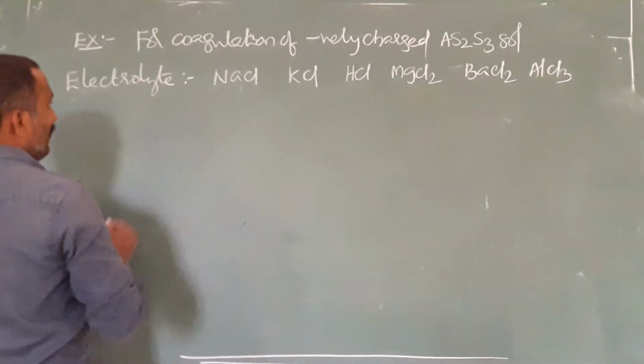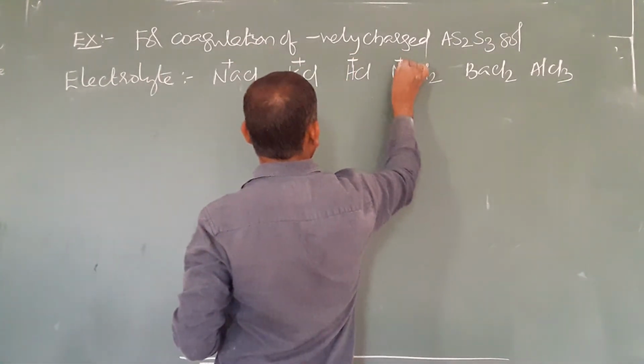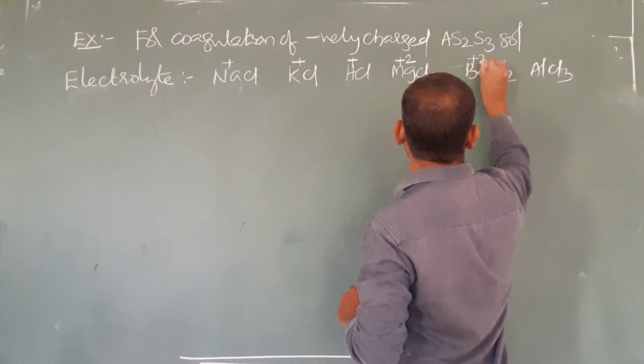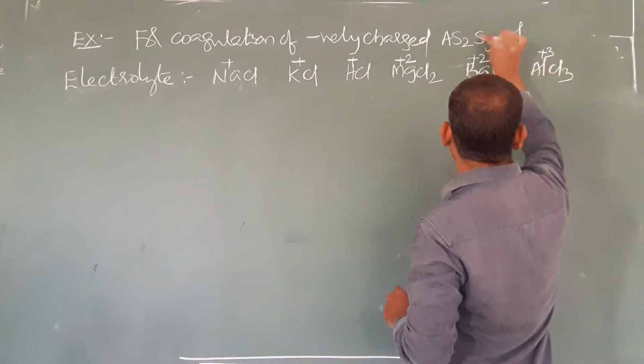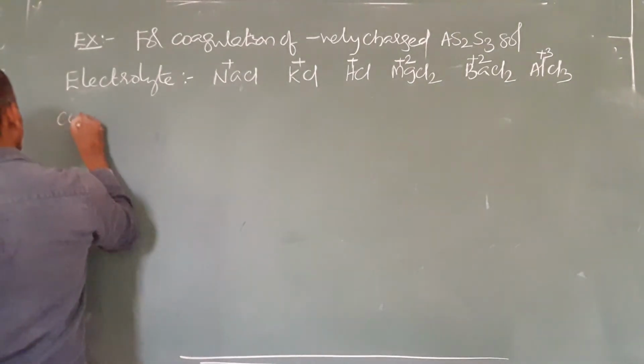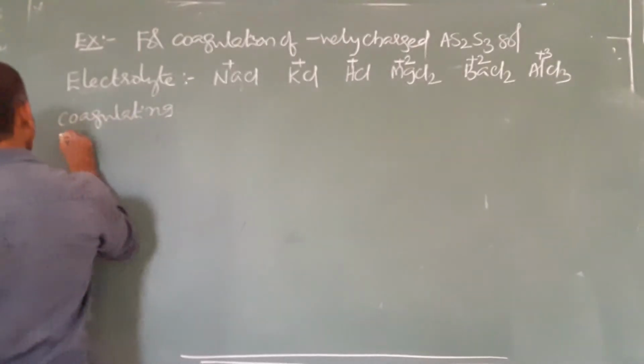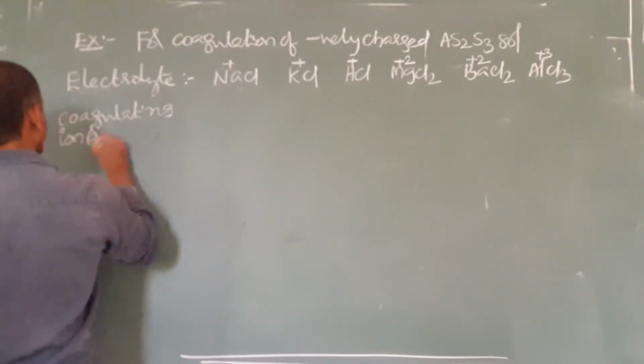So your oppositely charged ion is what? Cation. Mg2+, Ba2+, Al3+. So the negative and positive charges are nullified. Therefore, your cation is the coagulating ion or active ion.